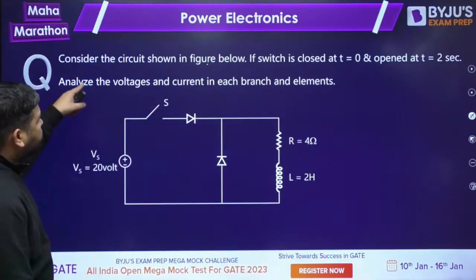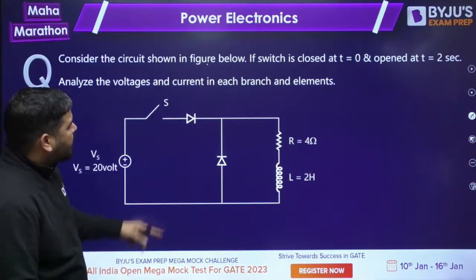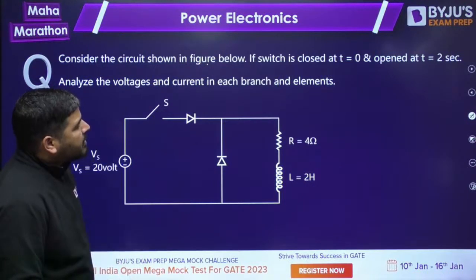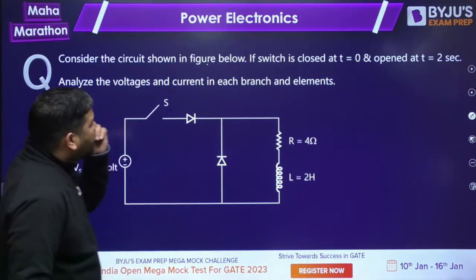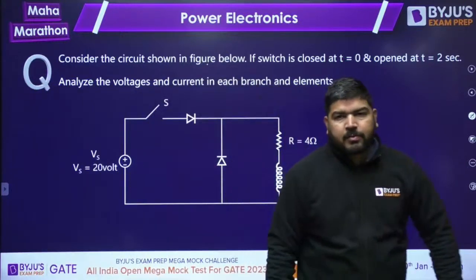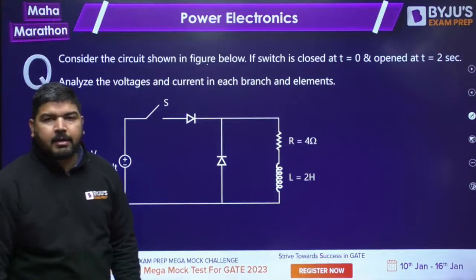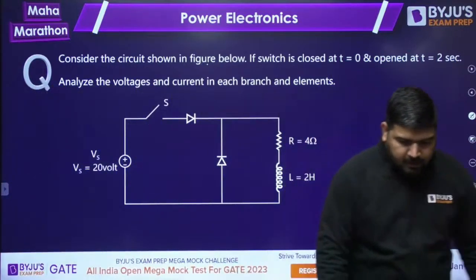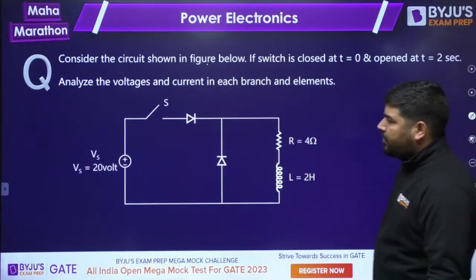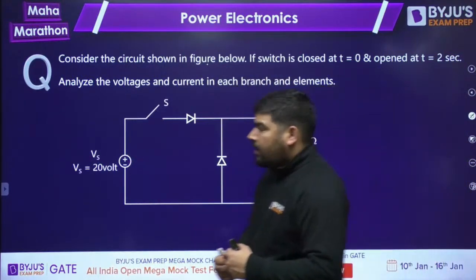The question is, consider the circuit shown in the figure. If the switch is closed at t equal to 0 and opened at t equal to 2 seconds, analyze the voltage and the current in each branch of the element. We have to analyze the wave shape of the current and the voltage. Now tell me what should be the wave shape? We have a DC supply, so it's very simple.